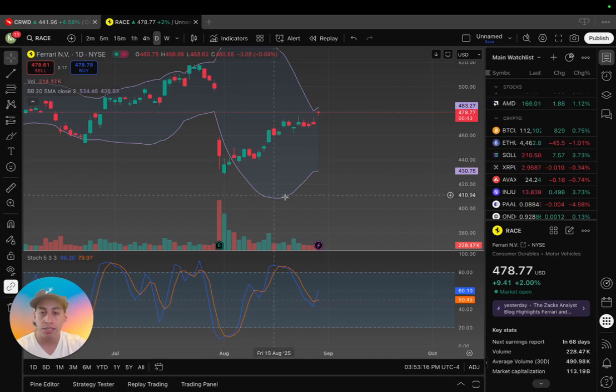So getting into the technical analysis using these indicators, it opened up under the lower Bollinger Band. That's a sign that it is really oversold. And then if you pair it up with the stochastics, the very low was around 6. So that means that it was very oversold. A bounce was going to happen. So you could have entered on this day or maybe this next day, put the stop right under the candle and let it ride. So if you got in around 430, right now you're sitting pretty at 478.